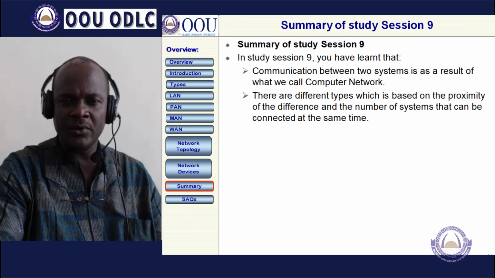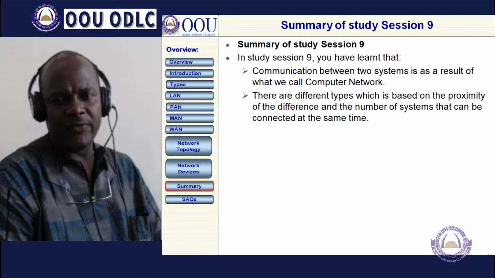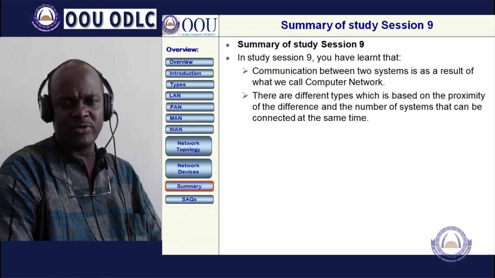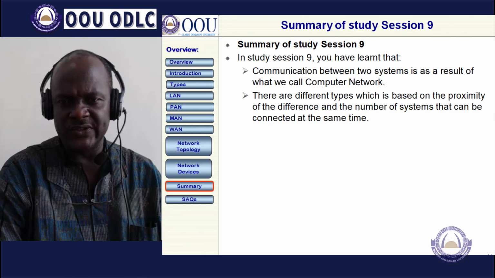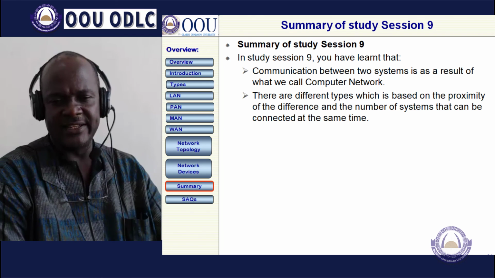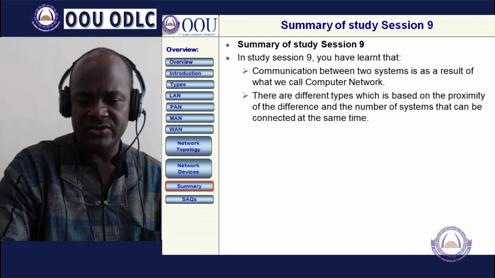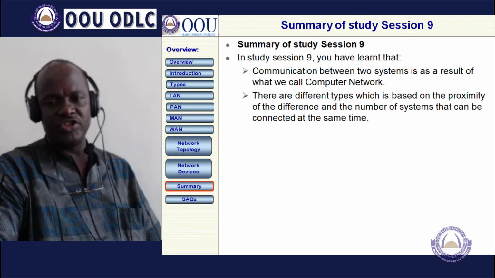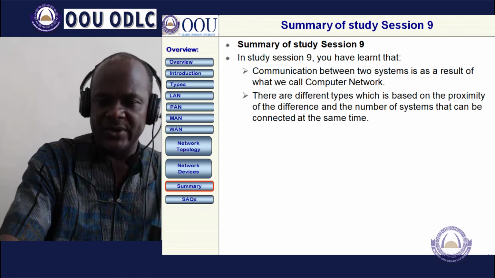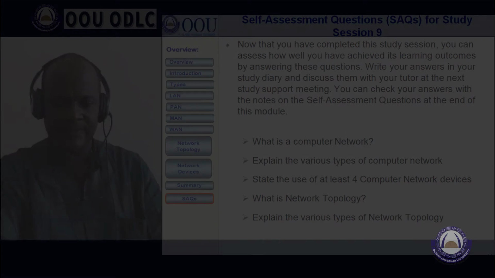This is the summary of our section. In this section, we looked at the communication between two systems, which is what we call a computer network. There are different types, and we have talked about the different topologies as well as the devices to connect them. Thank you for listening.